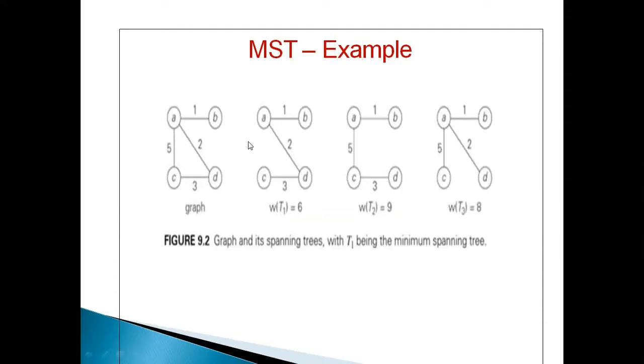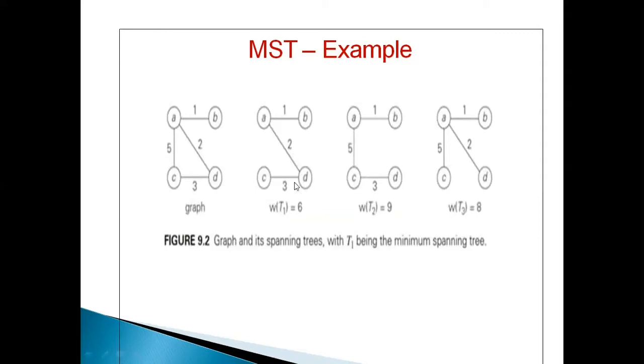So this is the given graph I am giving as the input graph. ABCD is the graph, which has 4 vertices and 4 edges. My definition of a spanning tree is that it is a subgraph and it should have all the vertices.